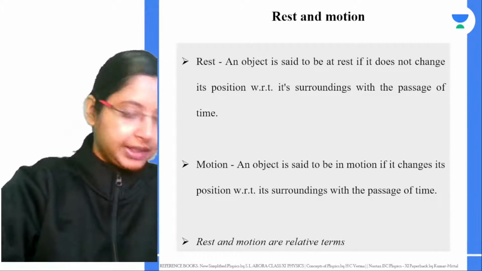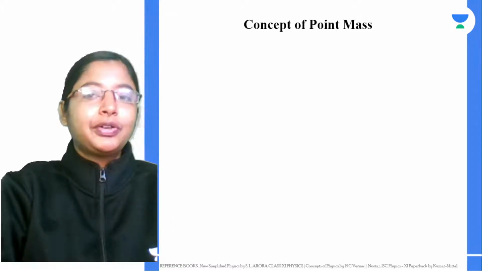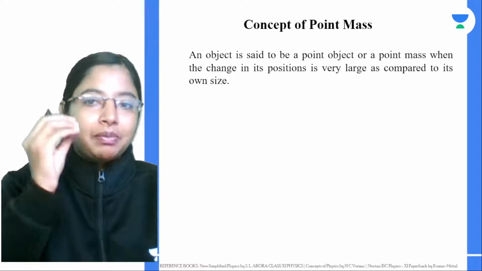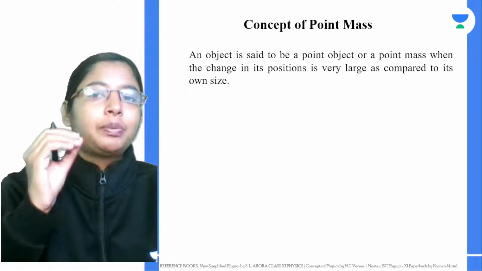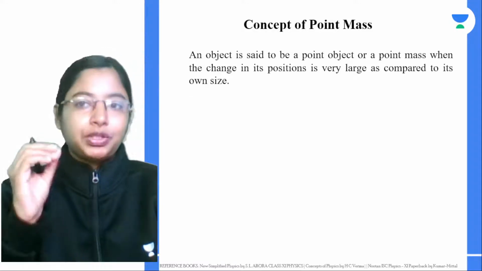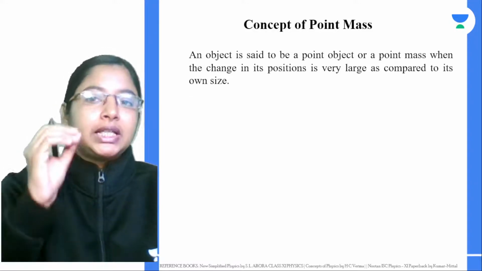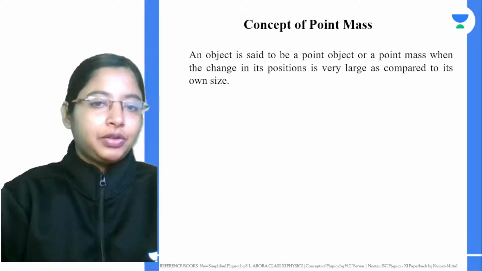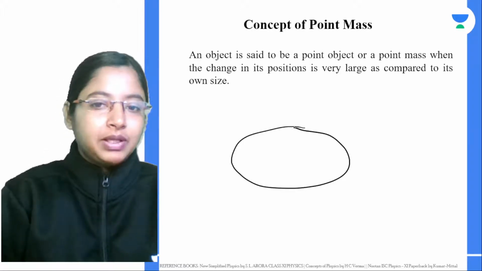Right, this is about rest and motion. Next comes the concept of point mass. Whenever you take an object, if it is said to be a point, it is called a point object or point mass when the change in its position is very large compared to its own size. One example is the Earth going around the Sun, right?